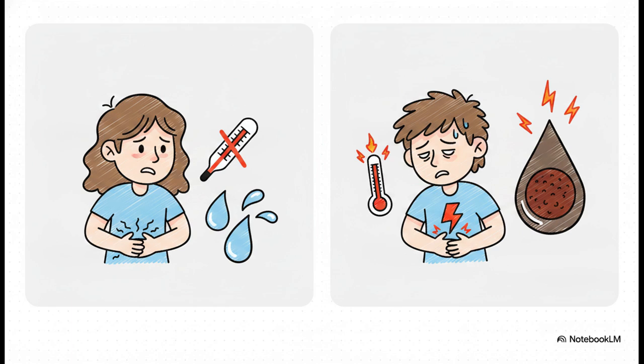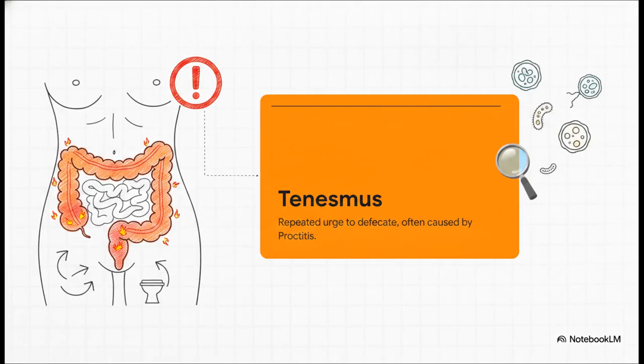Conversely, for inflammatory cases where the gut wall is actively under attack, you'll see systemic signs. We're talking fever, malaise, anorexia. The stools won't just be watery, they'll contain blood and mucus because of the actual physical tissue damage. And instead of intermittent cramps, patients will often complain of constant, severe abdominal pain. Inflammatory diarrhea also brings along this highly specific and, let's be honest, incredibly uncomfortable symptom: tenesmus. This is that repeated, constant urge to defecate even when the bowels are completely empty. It is a massive red flag. It tells you the mucosal inflammation has traveled all the way down the GI tract and caused proctitis, inflammation of the rectum. If your patient mentions tenesmus, you are almost certainly hunting an invasive inflammatory pathogen.